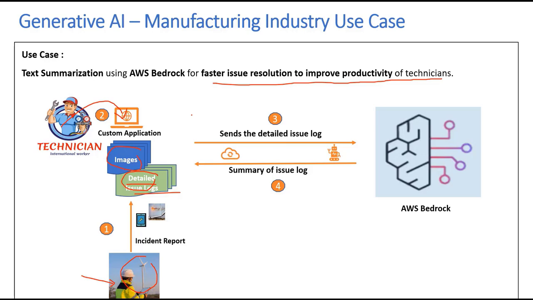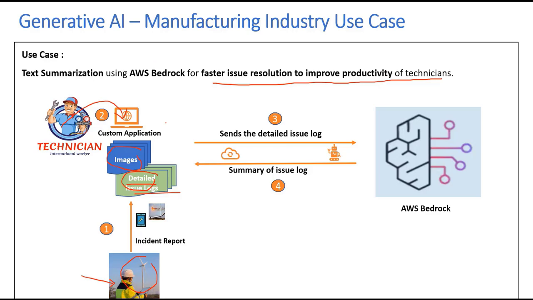Now the challenge is that once this technician looks at these images and detailed issue logs, sometimes the detailed issue log can be too detailed and time consuming for this technician to look through. So now the question is, how can generative AI help here?